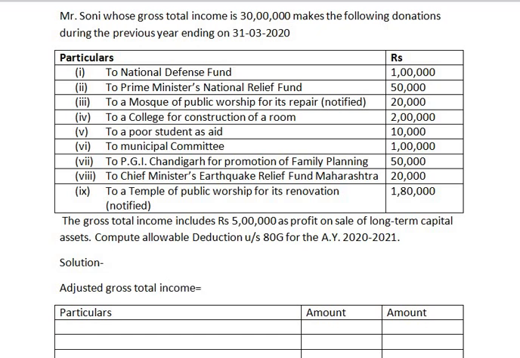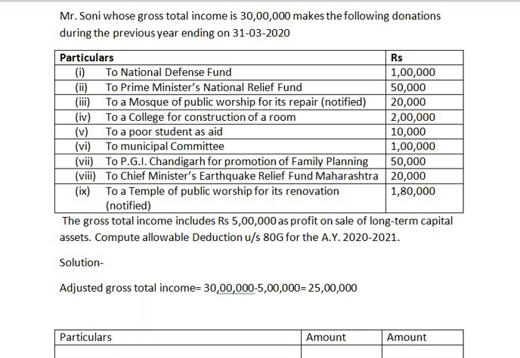How is adjusted gross total income calculated? First we have to take gross total income minus sale of long-term capital asset, that is profit on sale of long-term capital asset. So gross total income given to us is rupees 30 lakhs. From this we have to deduct rupees 5 lakh, which is profit on sale of long-term capital asset. So minus 5 lakh, the balance we get is rupees 25 lakhs, which is adjusted gross total income.